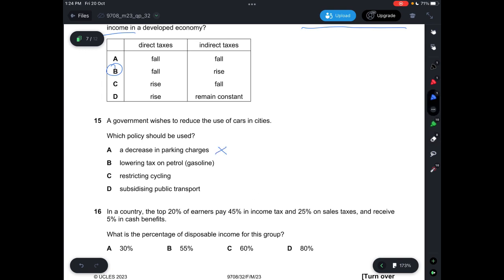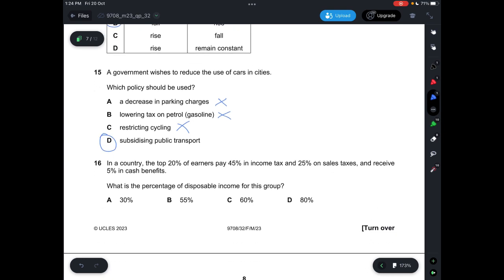And then B, lowering tax will also result in more usage of cars. Restricting cycling will also result in more cars being used. So answer is D, subsidizing public transport so that more people will take public transport.